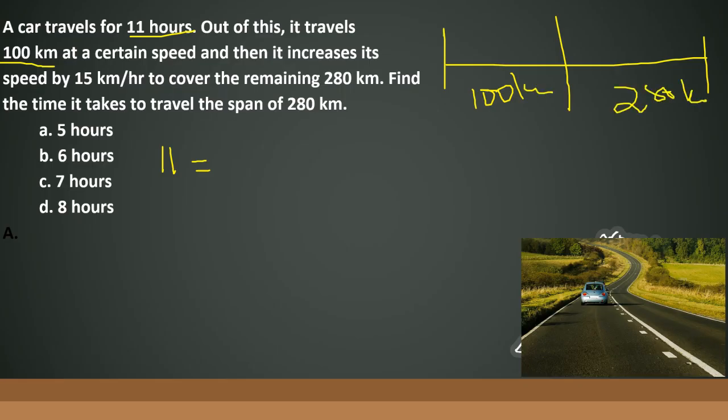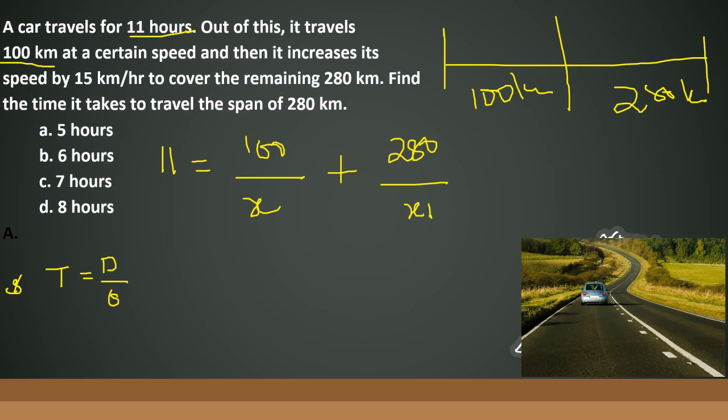Got it? So we know speed is distance divided by time taken, so your time will be equal to distance divided by speed. So we are directly going to take 100 divided by speed. I'm going to take the speed as x kilometers per hour, plus 280 divided by x plus 15. So you must have arrived at this equation very easily. From here, the actual challenge starts.